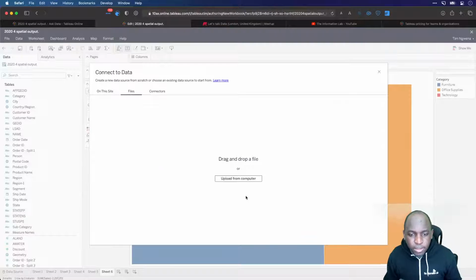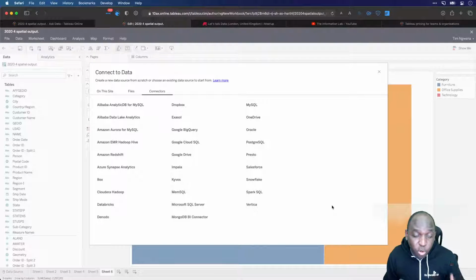If I go to files, I can upload a file. And just for people's reference, you can actually connect to quite a large range of data sources. I don't think a lot of people are aware of this. A lot of people think Tableau Online is purely for connecting to data sources that have already been published. That's absolutely not the case.